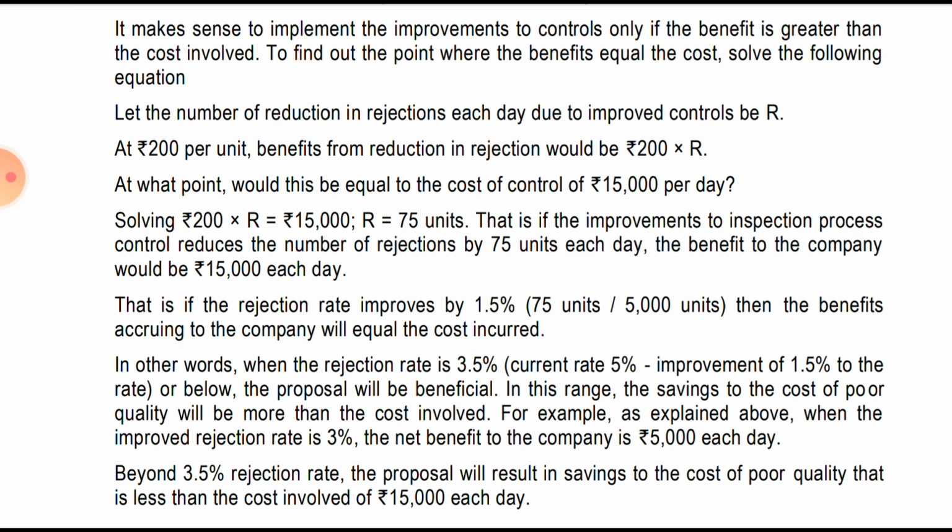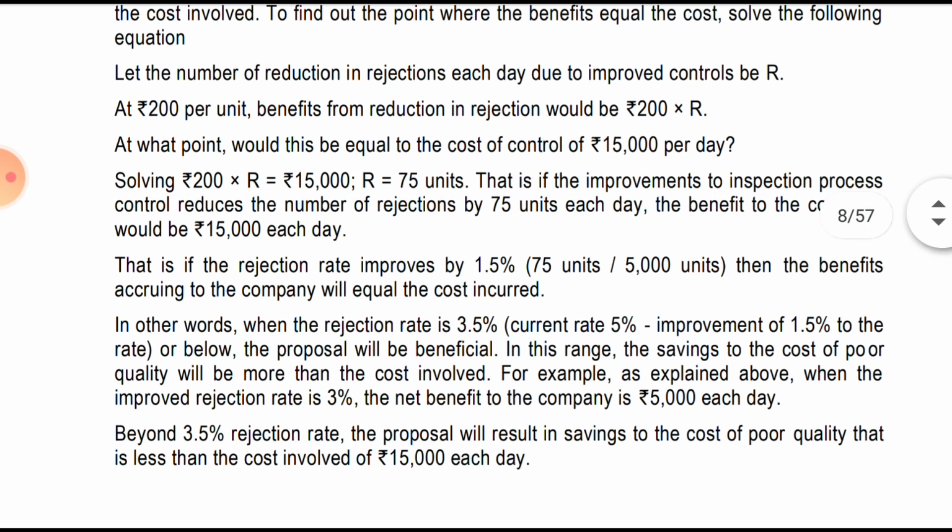per unit. The benefit from the reduction in rejection would be 200 into R. At what point would this be equal to the cost of control of 15,000 per day? Solving 200 into R equals 15,000. They have actually confused it a little bit. What we simply have to do is 15,000 divided by 200, and we will get 75. See how they have got it. Solving this, we get 75.